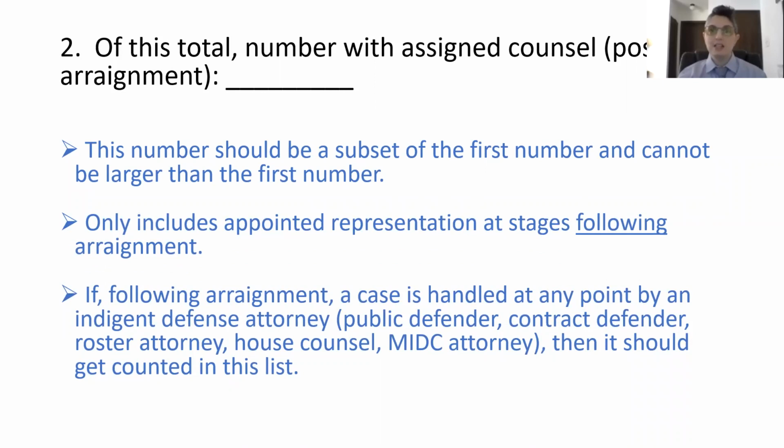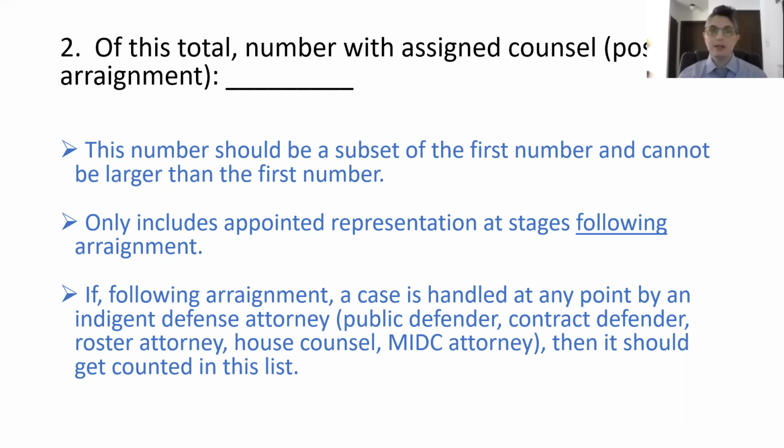The phrase assigned here refers to any type of indigent defense counsel: attorneys from public defender offices, roster attorneys, contract attorneys, MIDC attorneys, house counsel, etc. Cases should be counted in this category if appointed counsel handled the case at any point after arraignment, even if retained counsel worked on part of the case as well, and even if the case was never permanently or formally assigned to a specific attorney, as in house counsel systems. On that note, if you are reporting for a system that uses a house counsel model, please view our tutorial on house counsel systems for more detailed information.